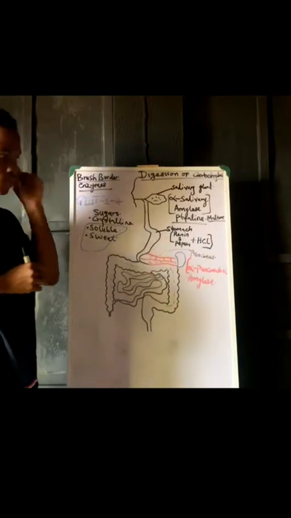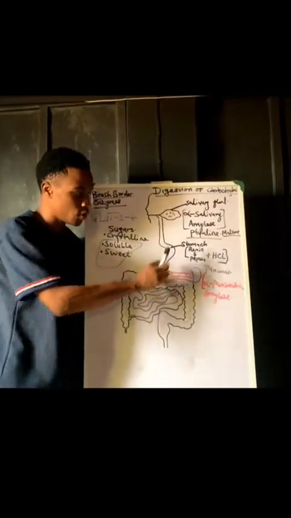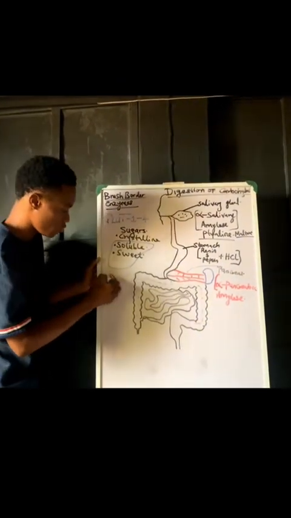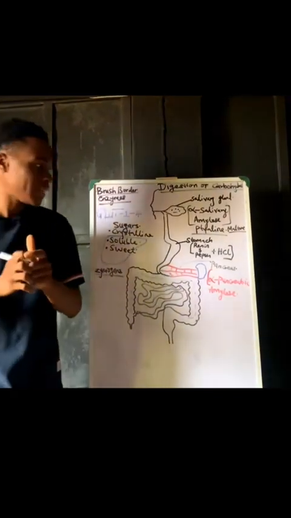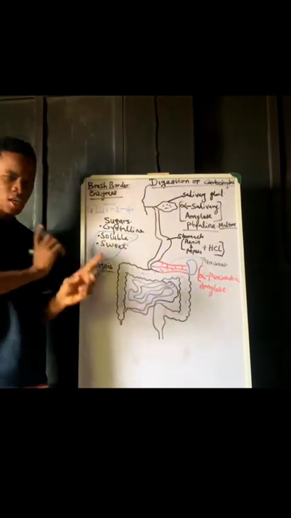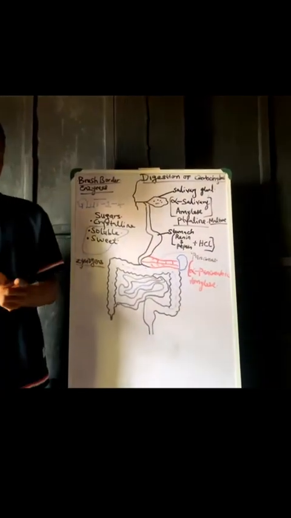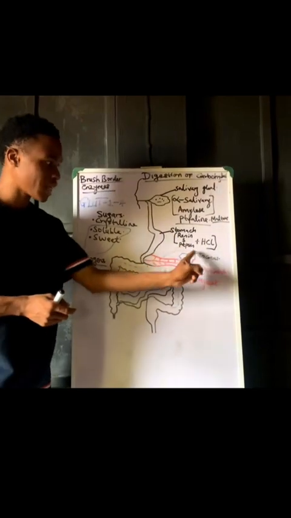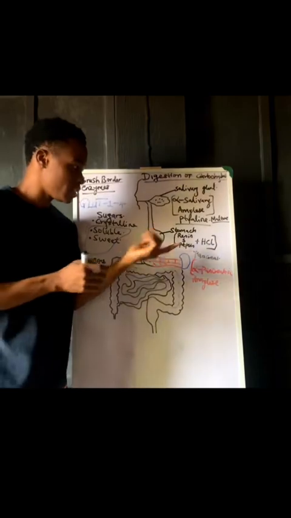What happens in the stomach? These enzymes present within the stomach are in their inactive form, which are referred to as zymogens. Inactive forms of enzymes are referred to as zymogens. If you relate it to pepsin, you'll have pepsinogen. The HCl is going to go to this pepsinogen and activate it into pepsin. How does it do that? By cleaving some amino acids there, since they are enzymes.